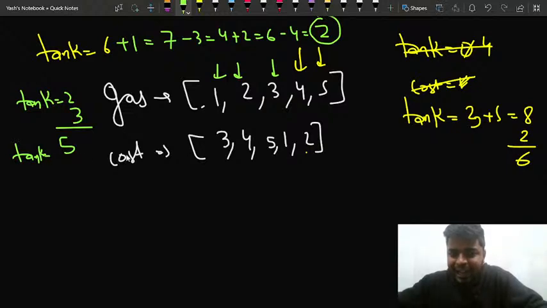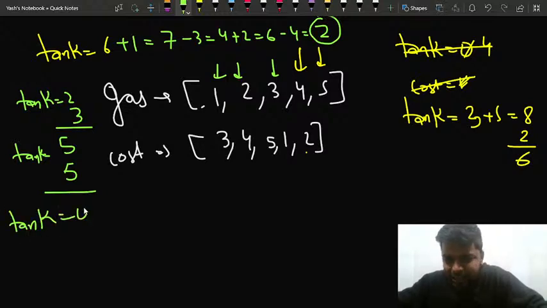Okay, and I have to spend 5 liters to travel from this particular station, that is station number 3 to station number 4, right? So I'll say that okay, I can go from this particular station to the next station. So I can spend 5. So what is the tank amount left? Now my tank is 0 and I've traveled through all. Now I move to this 4, right?